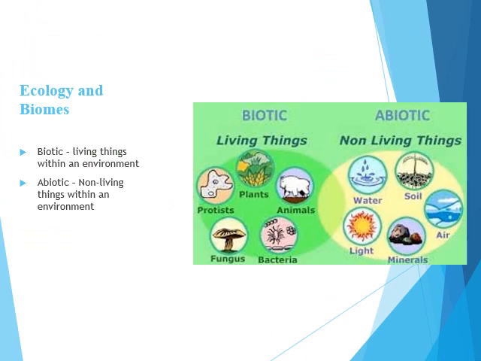Ecology and biomes. To understand this, we need to first understand what the terms biotic and abiotic mean. Biotic refers to living things within the environment. Abiotic refers to the non-living things within an environment. Here are some examples.